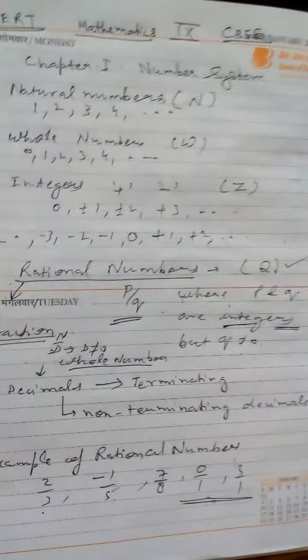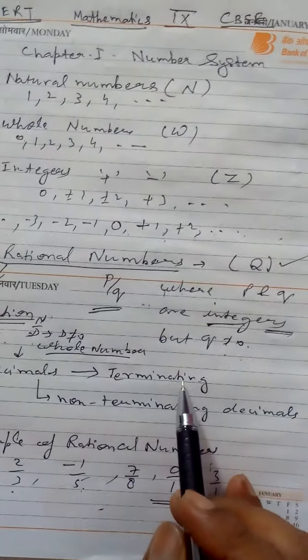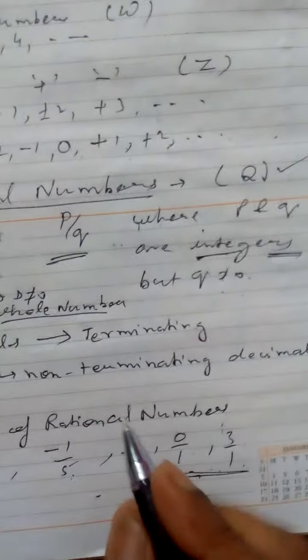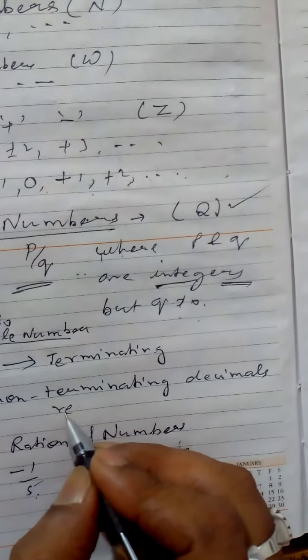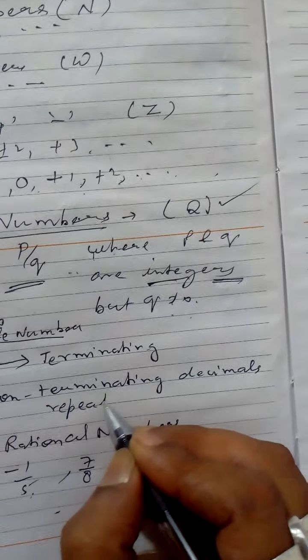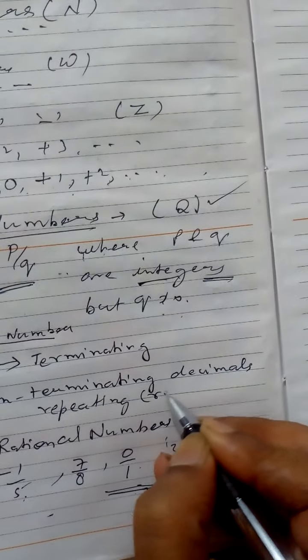So this you are seeing like this. I was discussing about the decimal numbers. Rational numbers are also known as decimal numbers, which are terminating and non-terminating. What are the non-terminating decimals? If it is non-terminating, then there are two types of non-termination. One is recurring. Non-terminating, repeating. Repeating is also known as recurring.